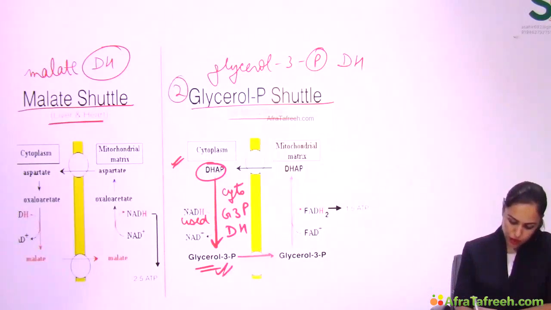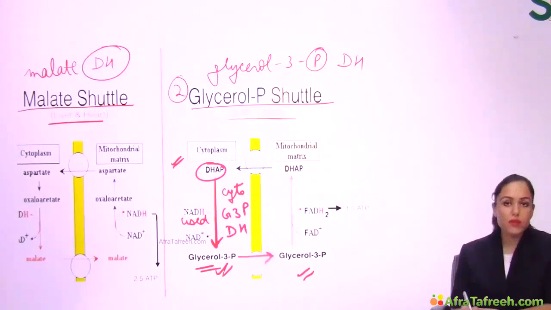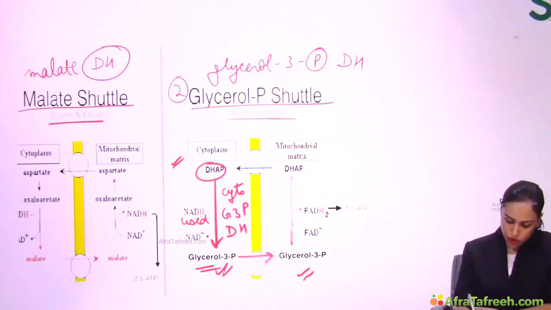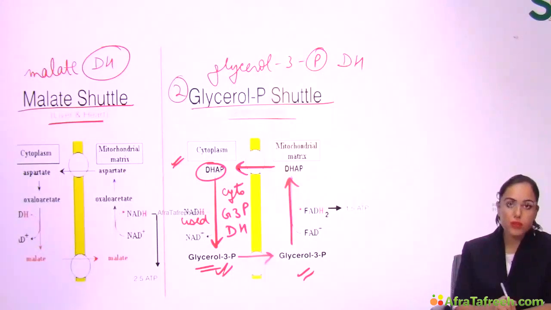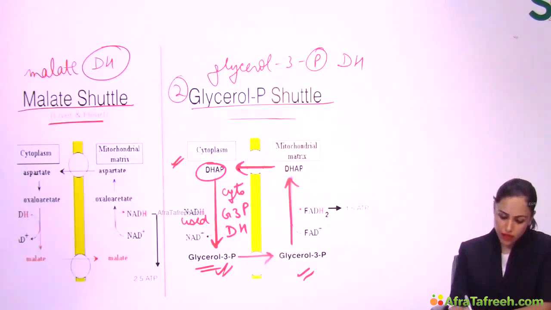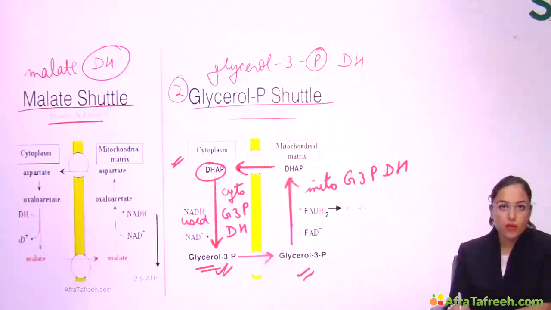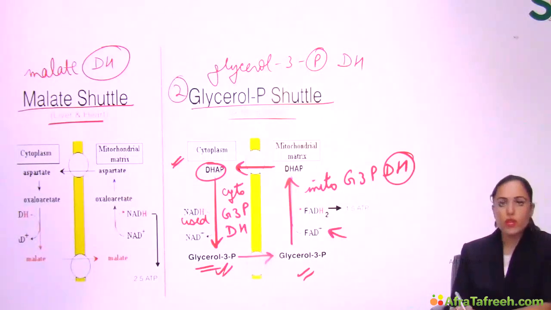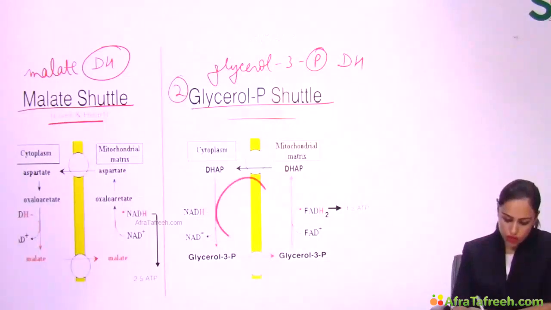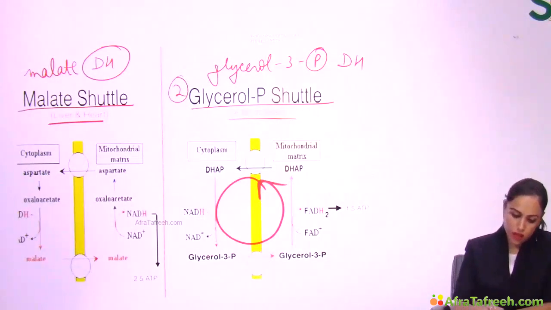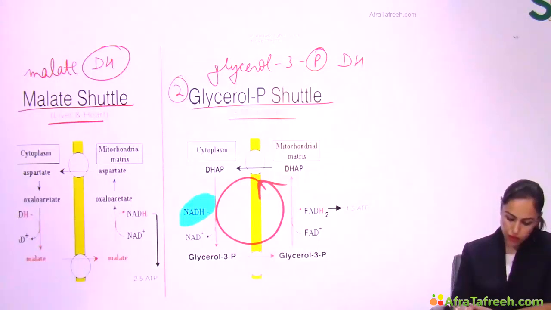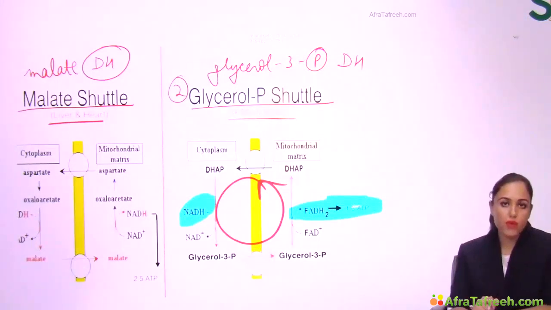Now, glycerol 3-phosphate can cross the mitochondrial membrane, reaches mitochondria. In mitochondria, glycerol 3-phosphate will again form DHAP, which can cross the mitochondrial membrane, and again reaches cytoplasm. So the cycle is complete. But what is the enzyme here in mitochondria? This is the mitochondrial glycerol 3-phosphate dehydrogenase enzyme. And for this dehydrogenase, FAD comes to take hydrogen and forms FADH2, which can give 1.5 ATP via ETC. So all these things are revolving like this, but what change is occurring is that NADH is taken from cytoplasm and FADH2 is delivered in mitochondria.